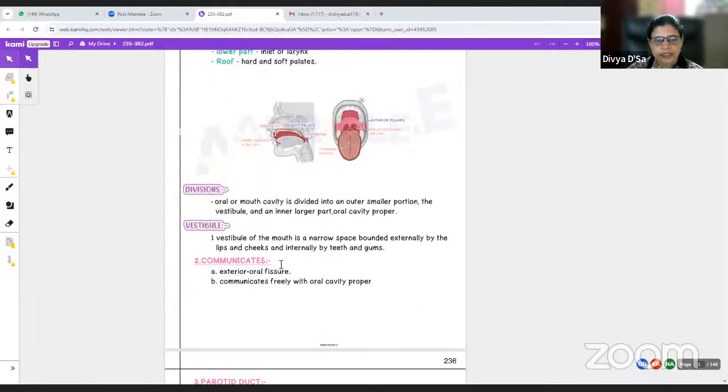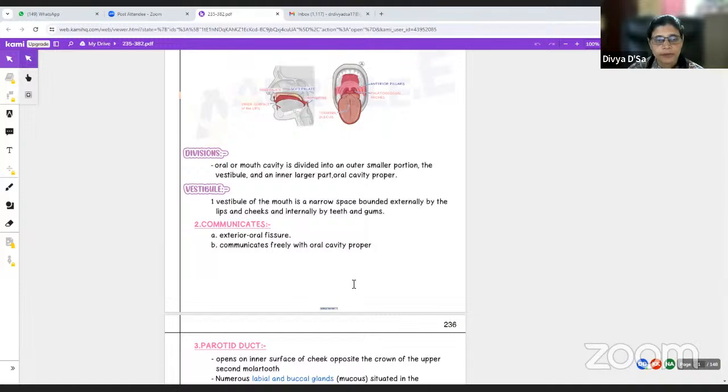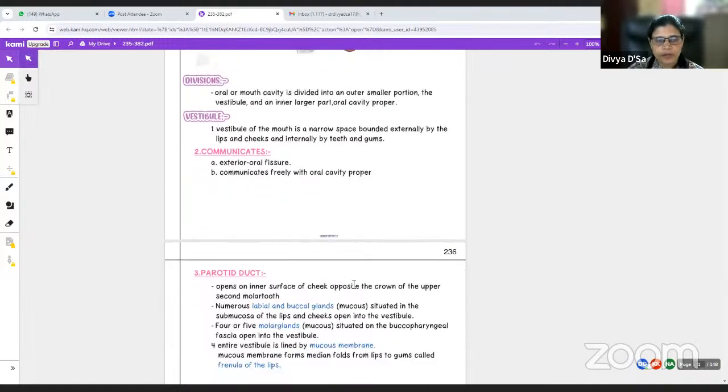It communicates to the exterior through the oral fissure, and freely with the oral cavity proper. Here the parotid duct opens. Where does it open? On the inner surface of the cheek, in the vestibule, opposite the crown of the upper second molar tooth.